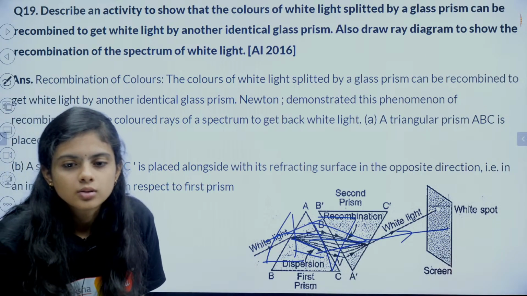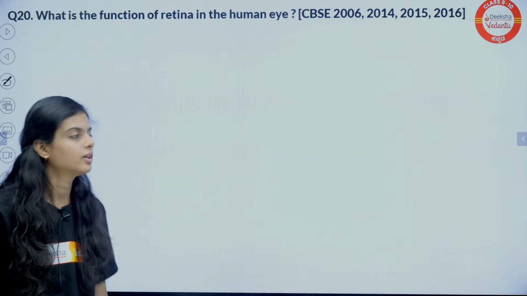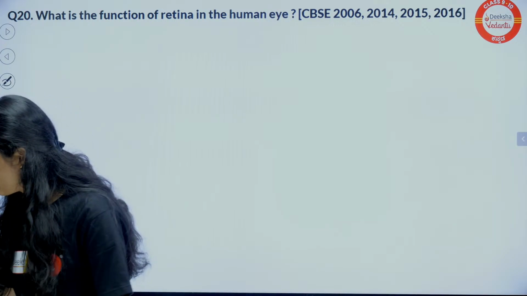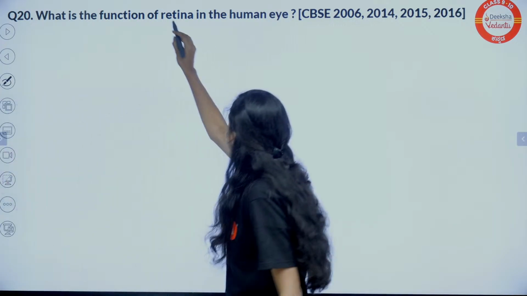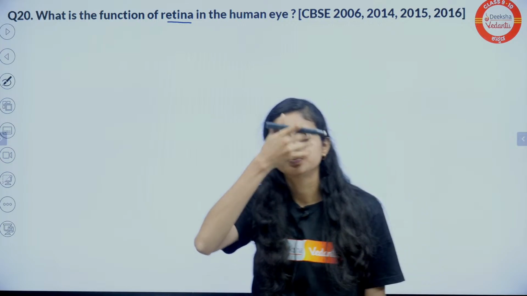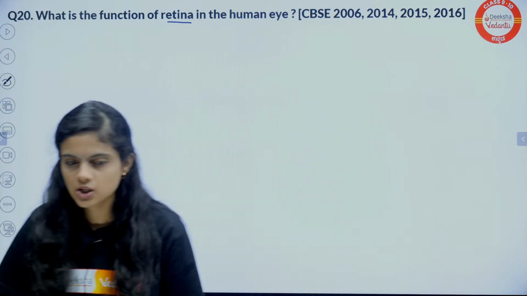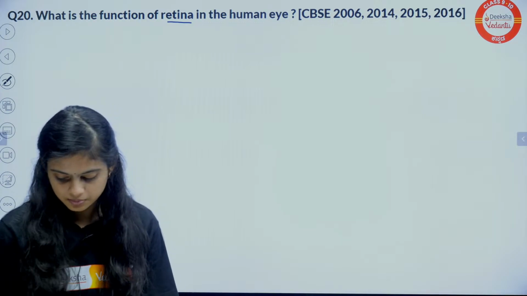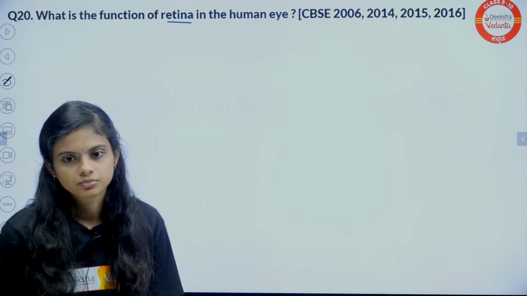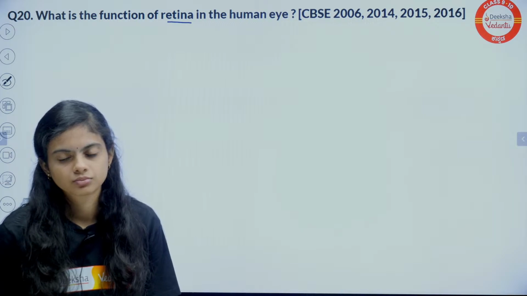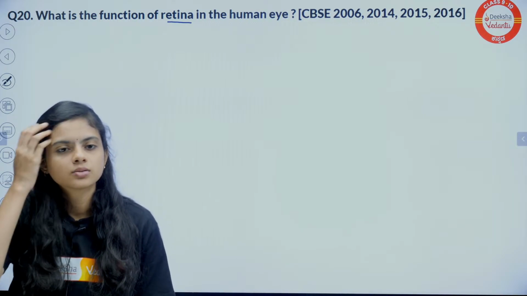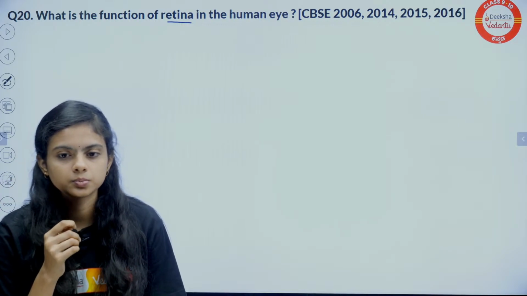Next question, the 20th question: the function of the retina of a human eye. What is the function of retina?